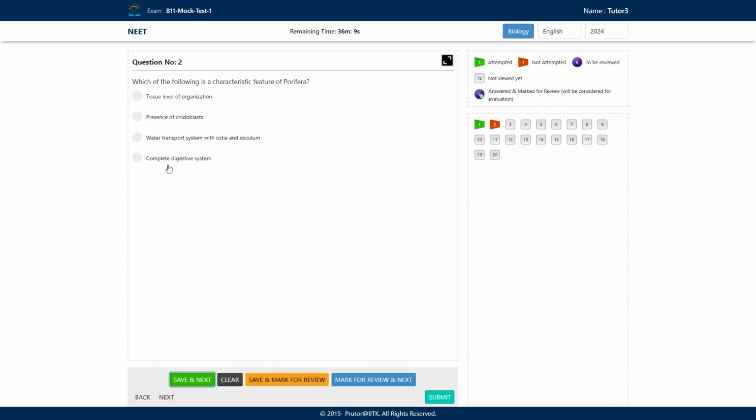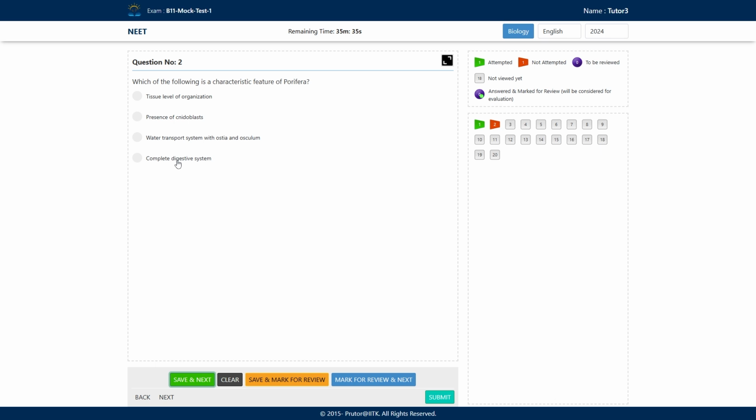And if you see the option D, complete digestive system, for a complete digestive system, there should be two openings, the mouth and the anus. So again, this is not the correct answer. Now coming to the option C, water transport system with ostia and osculum. So on the body surface, there are minute pores that are called ostia, and through the wall, there is a channel, and that leads to the cavity inside it that is called a spongiocele cavity.